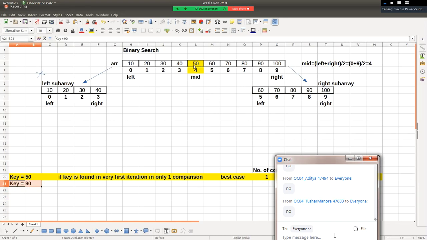So is this the best case? No, this is not the best case. So either key will get searched in the left sub array or it will get searched in the right sub array. Why is this so? Because pay attention, as all array elements are already sorted, if key is less than the mid position element, it may exist in the left sub array and it is definitely not present in the right sub array. But if it is greater than the mid position element, then it will not be in the left sub array, it may exist in the right sub array. Have you understood this?